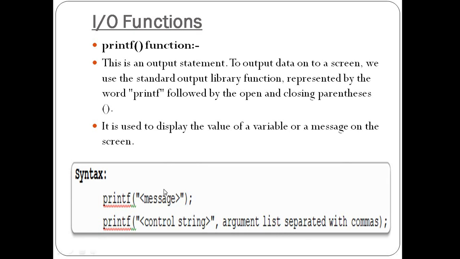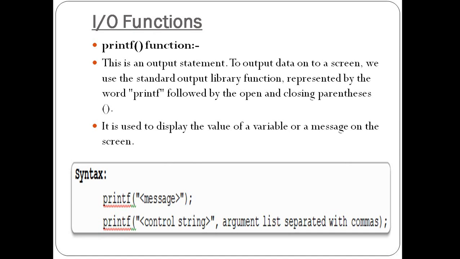So those format codes are referred to here as the control string, and after that is followed by the argument list, which is nothing but variable names separated by commas. Those hold the final result, because after evaluation of the expression we store the final result into a left hand side variable.